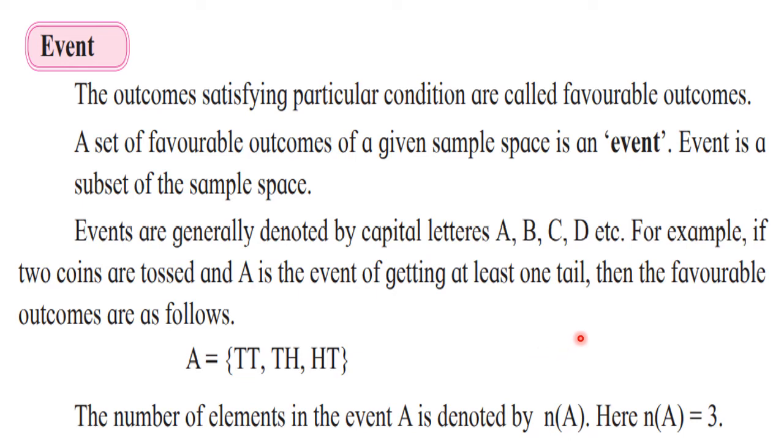So here what we have to do is we have to write down the outcomes, that means sample space of the given random experiment, and then some events will be provided to us. So we have to write those events, write down set of that event, and then we have to write down sample points. Okay. So now let's start with the next practice set, that is practice set 5.3.